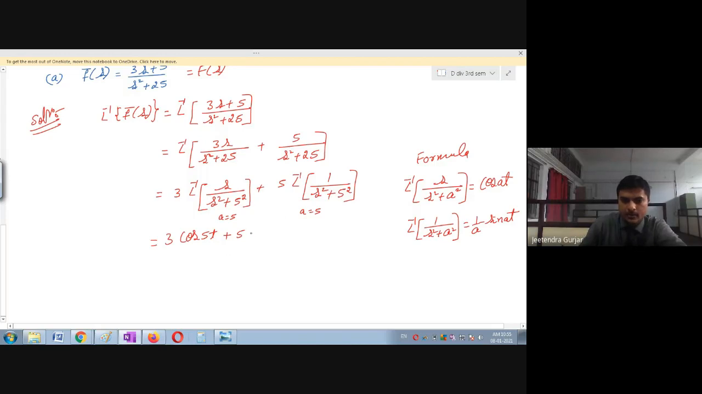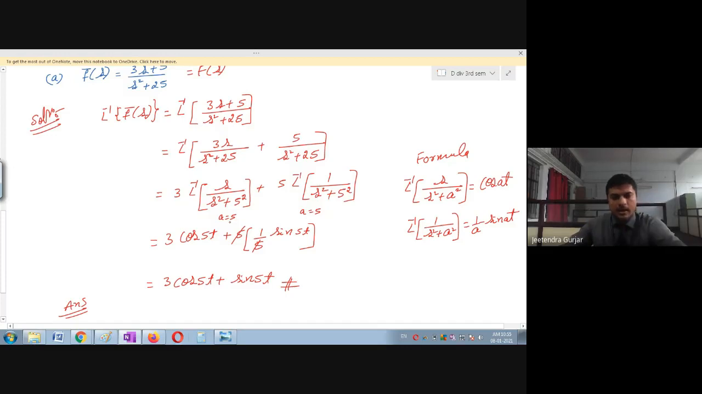Okay, so therefore this will become 1 upon 5 sine 5t. Further you can simplify, 5 and 5 will get cancelled. So therefore this is equal to 3 cos 5t plus sine 5t. So one can see we have got back the answer. So we have done exactly the reverse way.